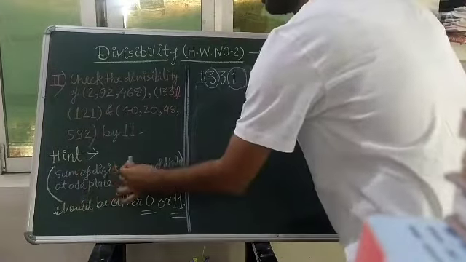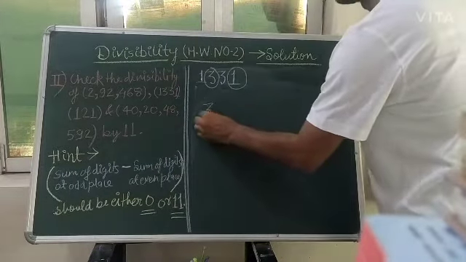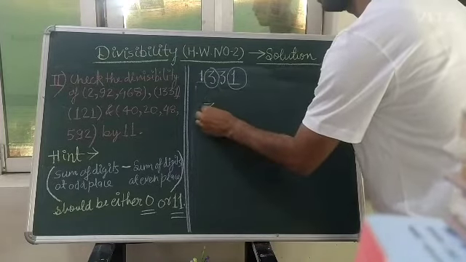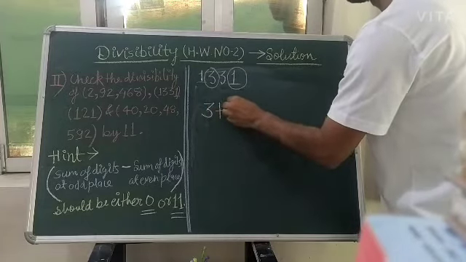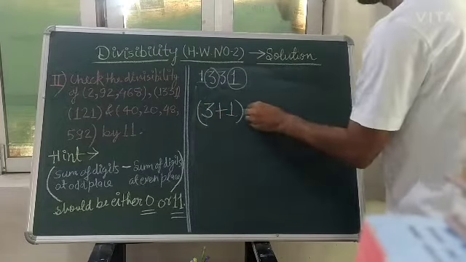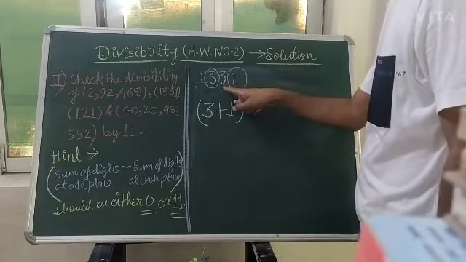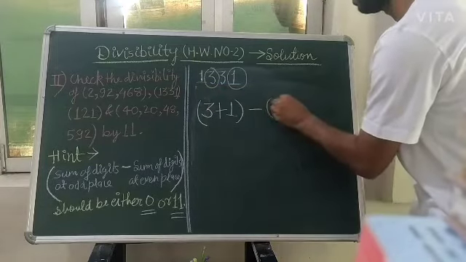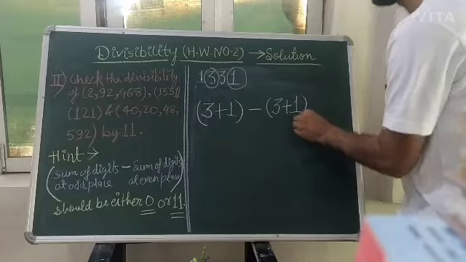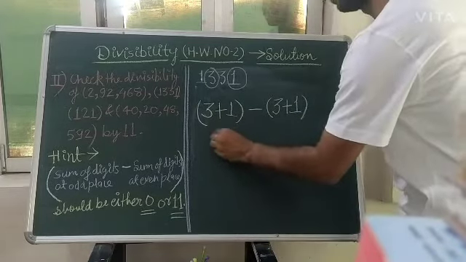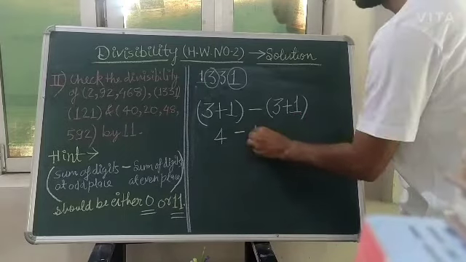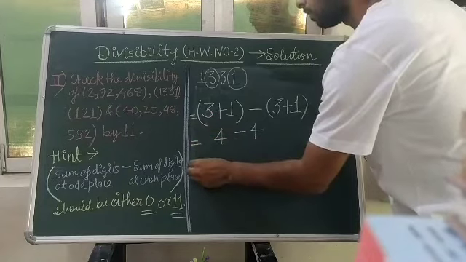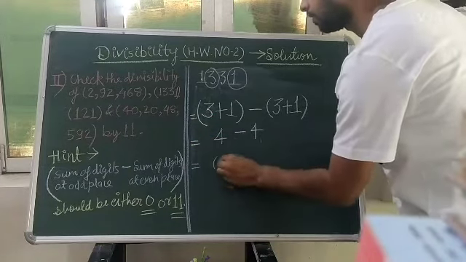So the sum of the digits at odd places is 3 plus 1, minus the sum of the digits at even places, which is 3 plus 1. So 3 plus 1 is 4, minus 3 plus 1 is 4, which is coming equal to 0.